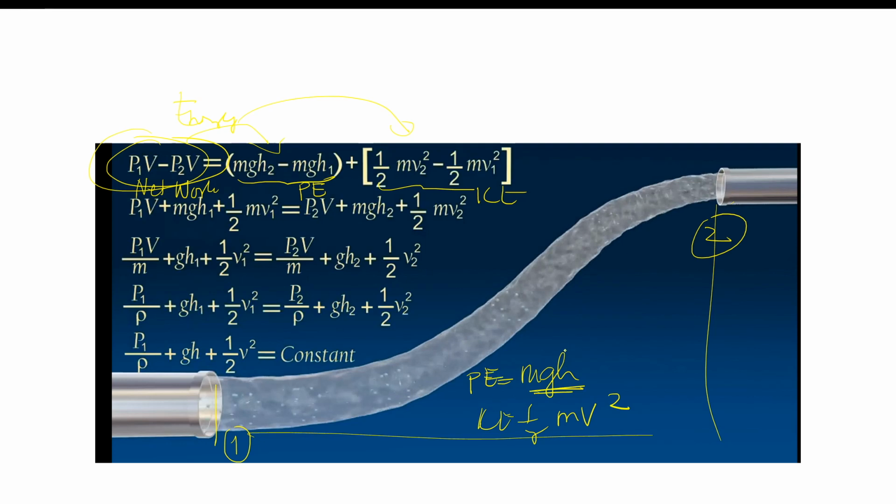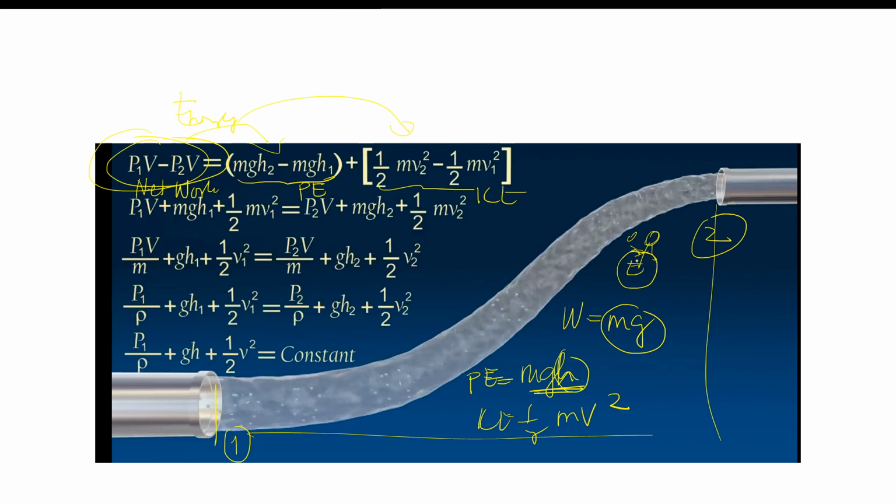Bakit? It has to do with height. Mg, anong mg? Weight, 'di ba? Force, 'di ba? Mass times gravity is weight, and weight is force. Yun yung humihila papunta sa Earth's center. Kaya tayo ay nakatapak sa mundo, 'di ba? Ito yung mundo, Earth, nandito yung tao, tsaka yung mga bagay.